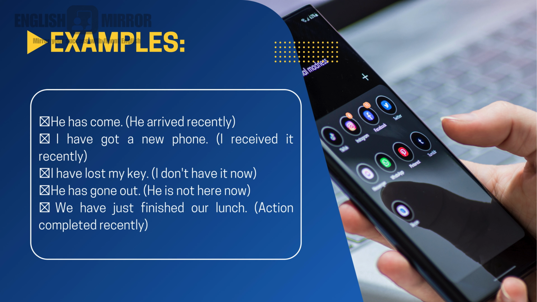And the next example, we have just finished our lunch. Action completed recently. If we go to some relatives' home or some places, we usually say, oh, don't take anything for us, we just finished our lunch. Same thing is happening here. We have just finished our lunch. That means we just now had lunch and came to this place.